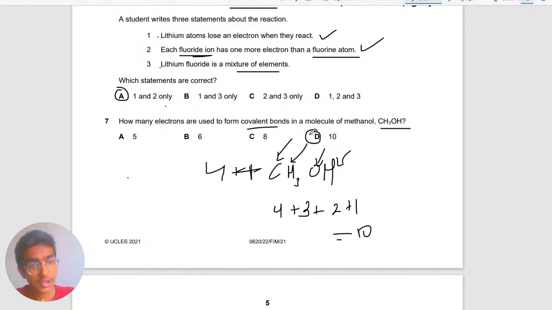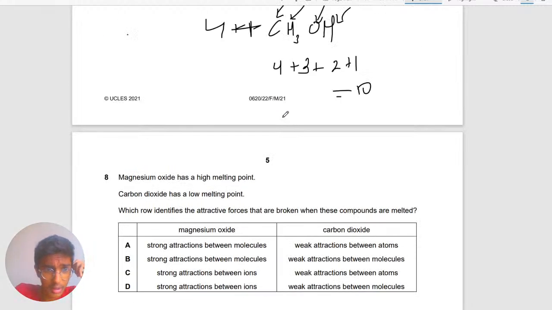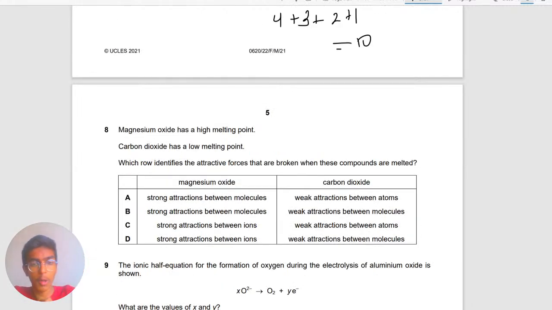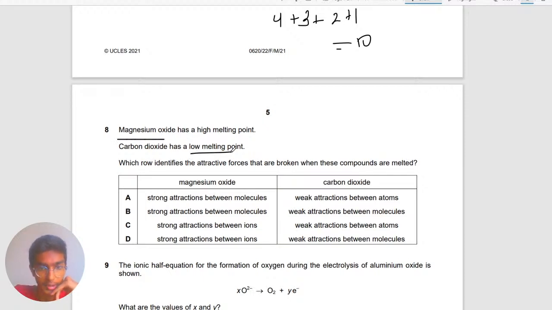So we've learned that to find how many electrons are used to form covalent bonds, just look at how much they need to become an octet state. Either it's negative or positive, it doesn't matter. That's a good question we've got to know. Hopefully you also understood that. We move on to number 8. Number 8 says that manganese oxide has a high melting point and carbon dioxide has a low melting point. Which row identifies the attractive forces that are broken when these compounds are melted?